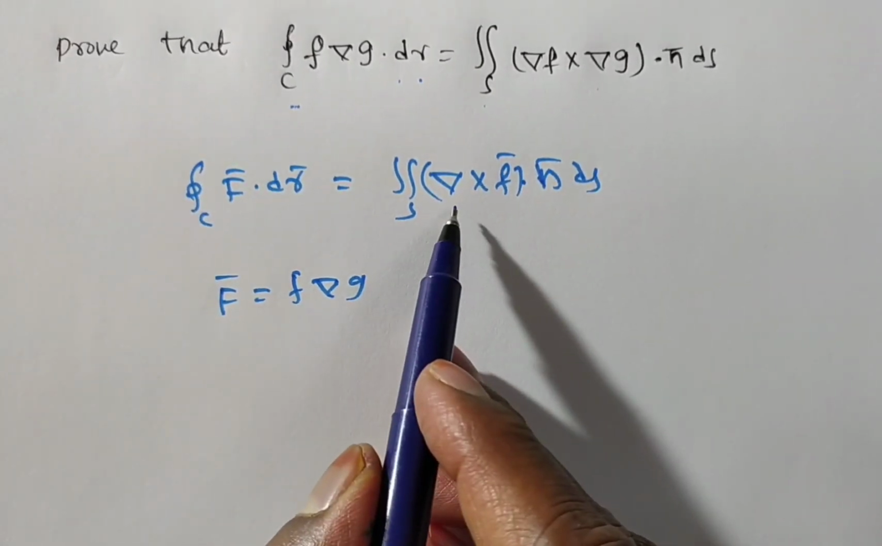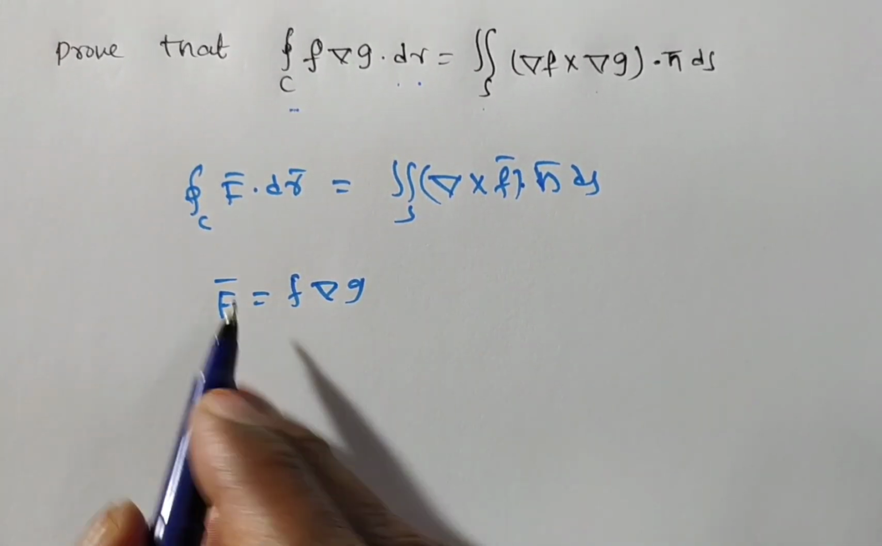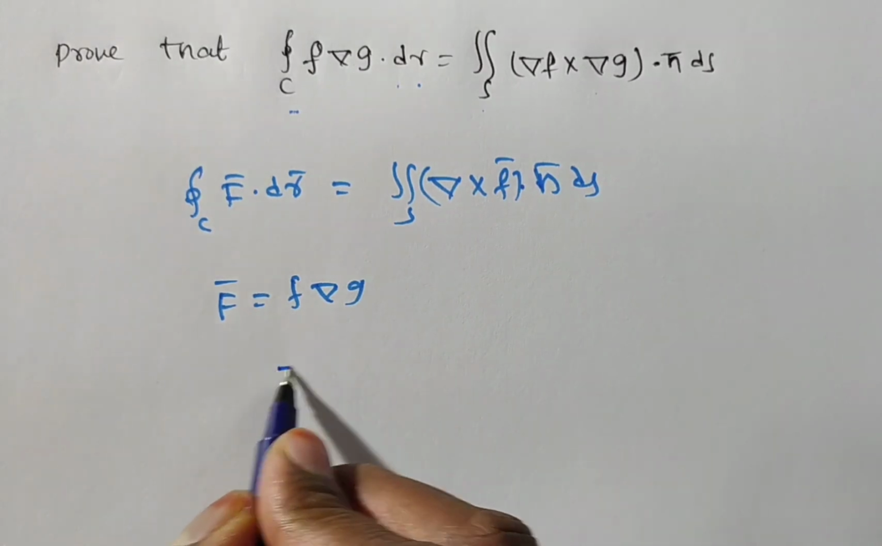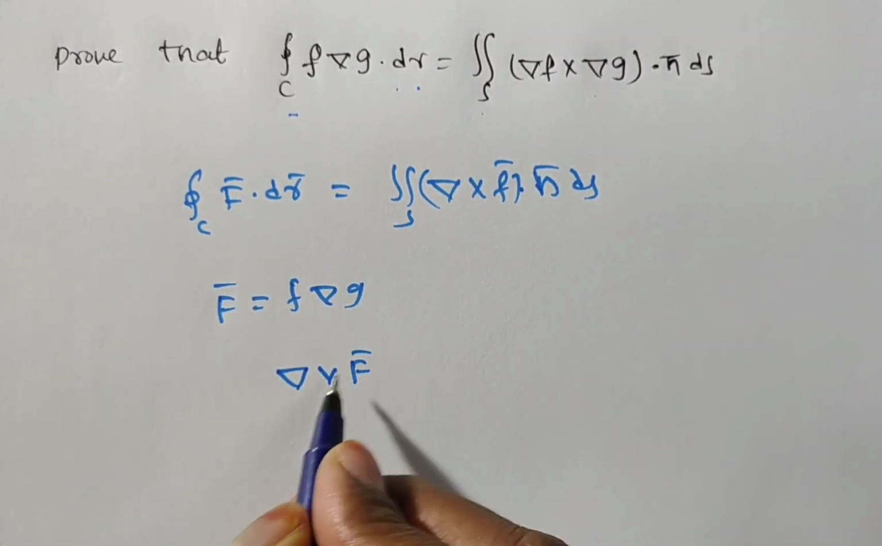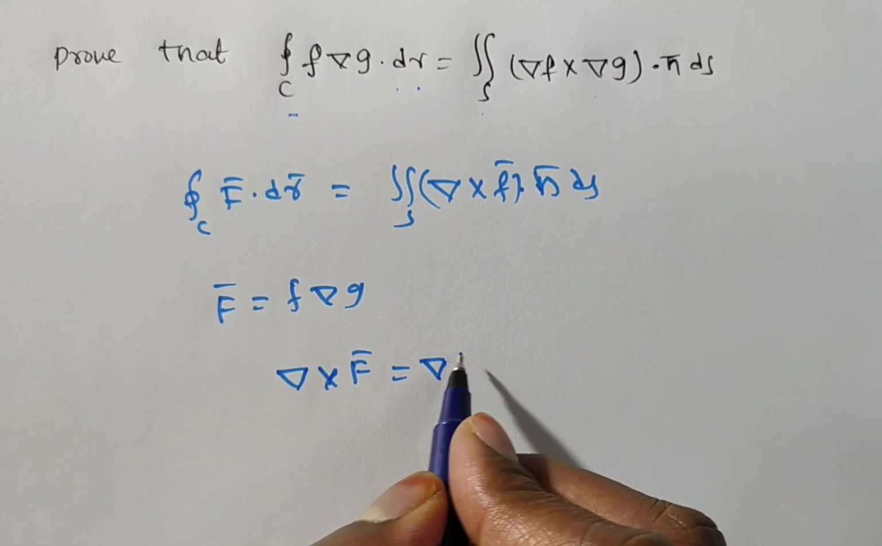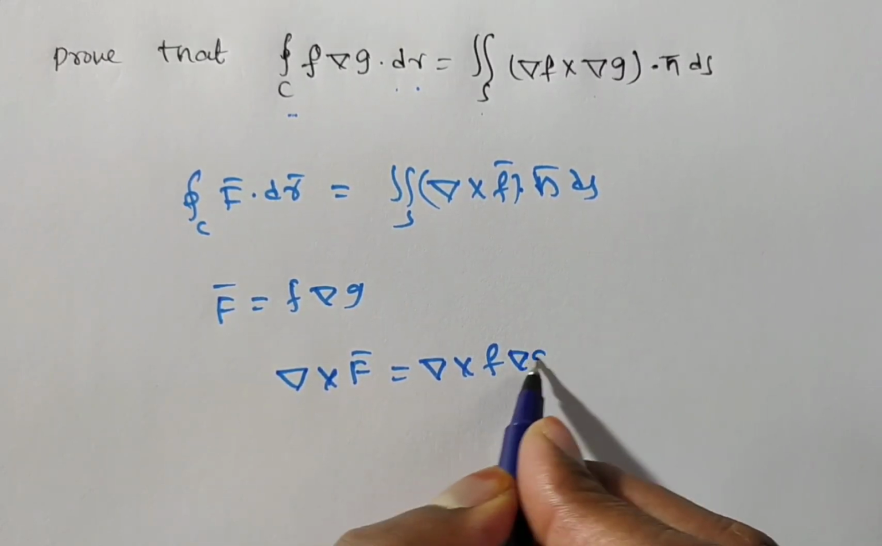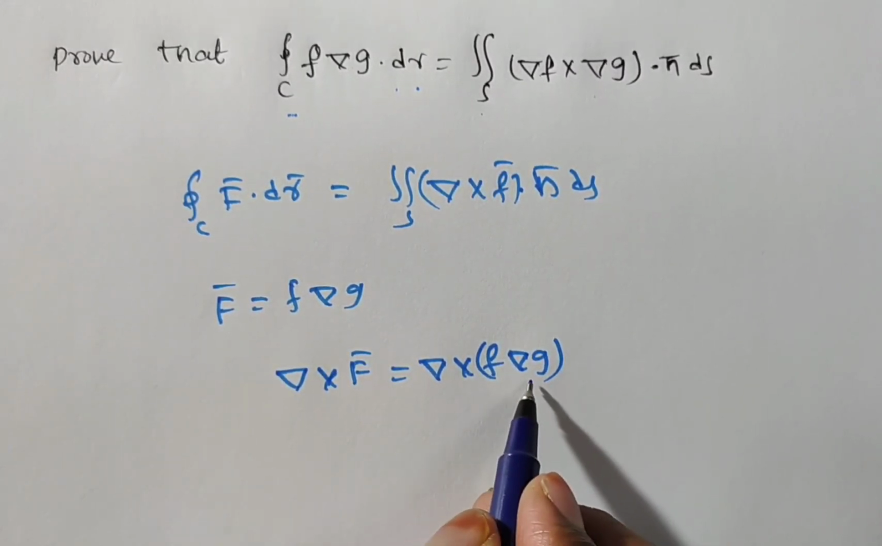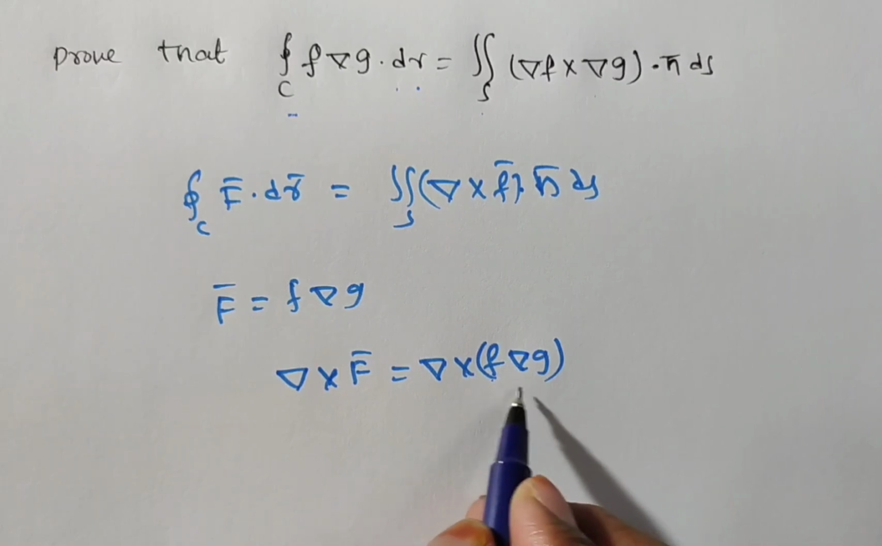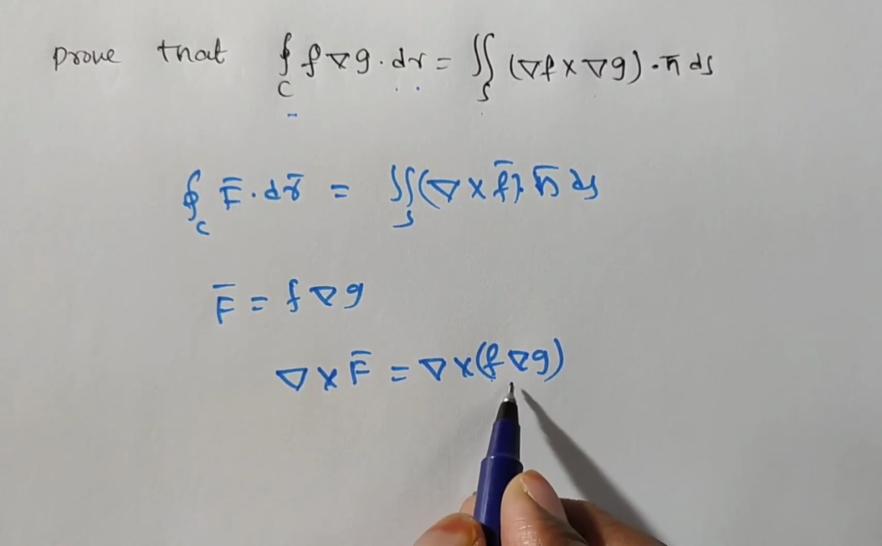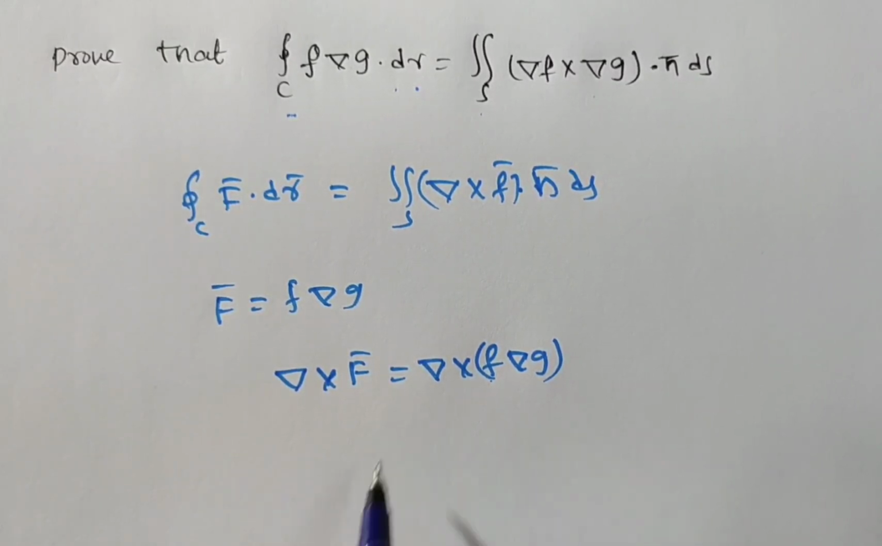What do we require on the right side? Del cross f bar, we need to find out. So I am now computing del cross f bar, which is nothing but del cross f del g. You see, del g is a vector and f is a scalar, so f del g is a vector. Now we do the cross product of the vectors.